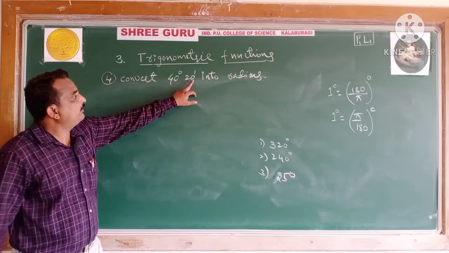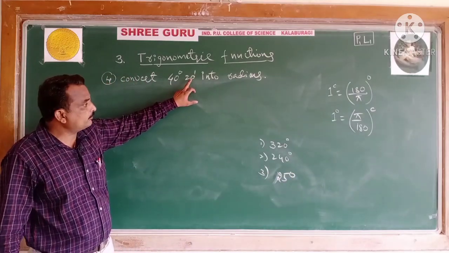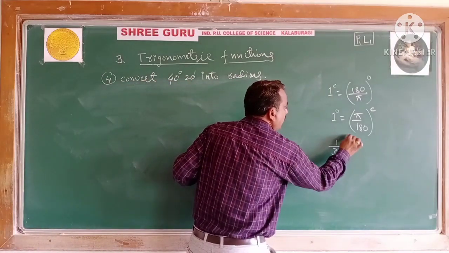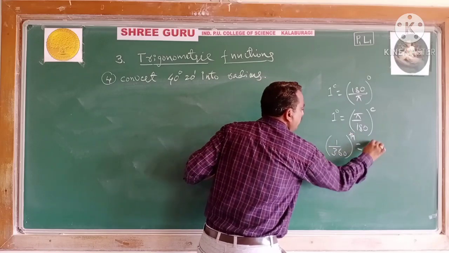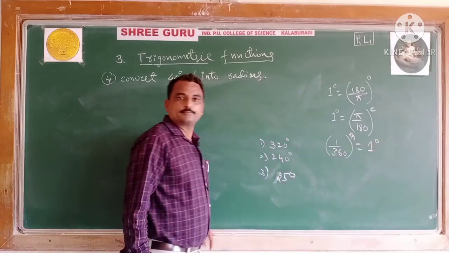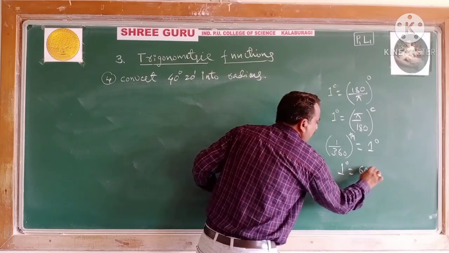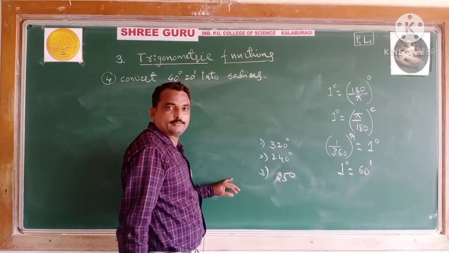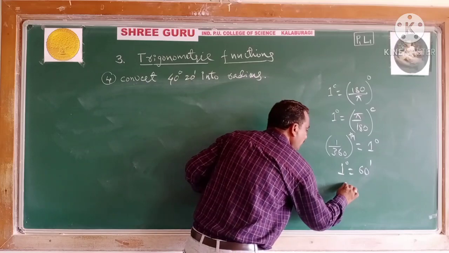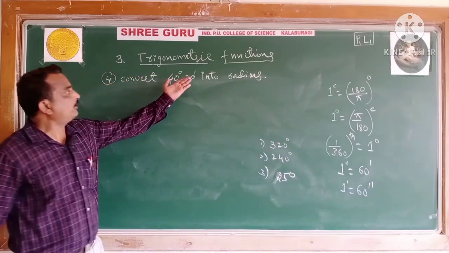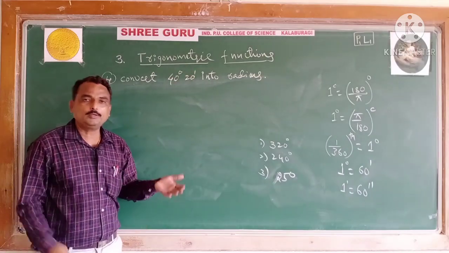Here it is measured in minutes also, you know, students. 1/360th part of a revolution is read as 1 degree. Again, 1 degree is divided into 60 equal minutes. Again, 1 minute is divided into 60 equal seconds. He may give it in terms of seconds also. That example also we will calculate.